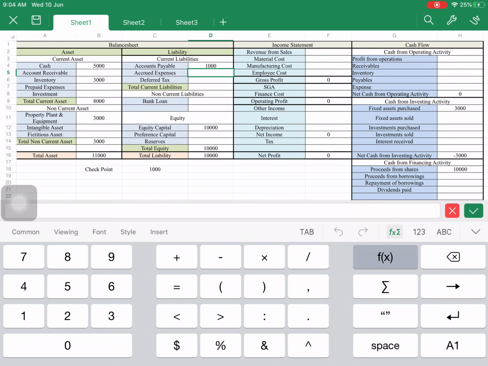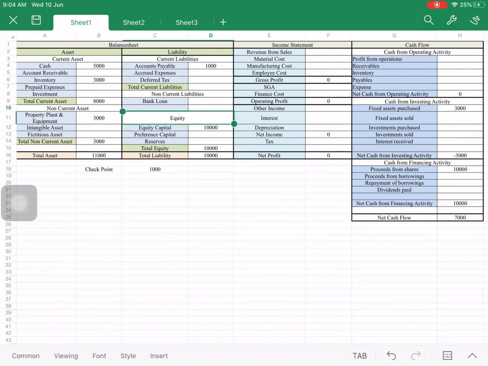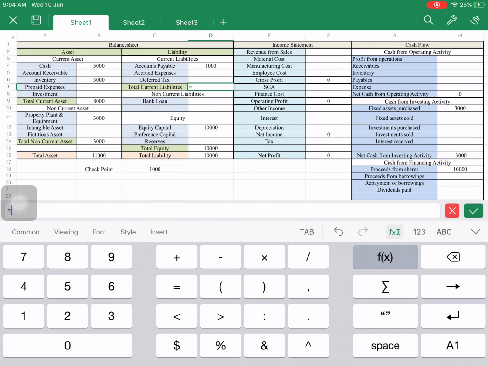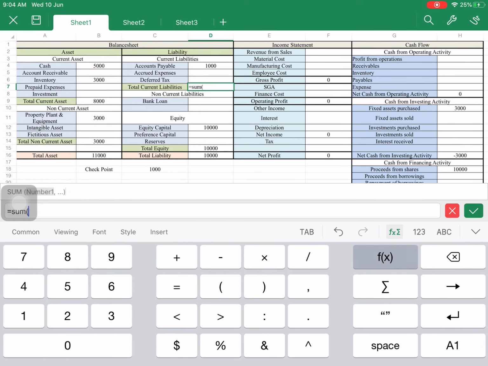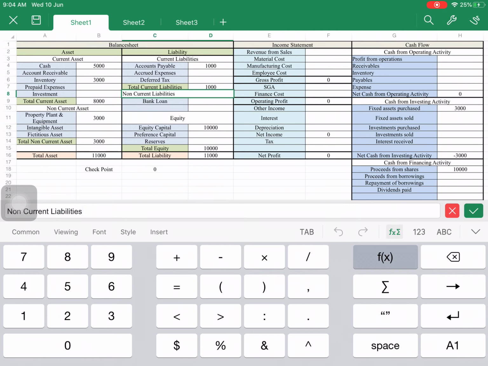Now if this is payable, then this current liabilities is equal to the sum of these totals.